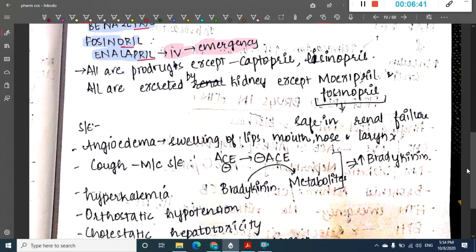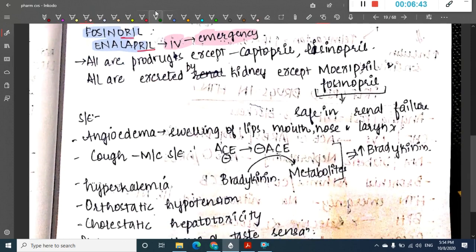Next, all these drugs are prodrugs, except captopril and lisinopril. Remember captopril and lisinopril very well, because this question has been asked many times. All are prodrugs except two drugs, which are captopril and lisinopril.